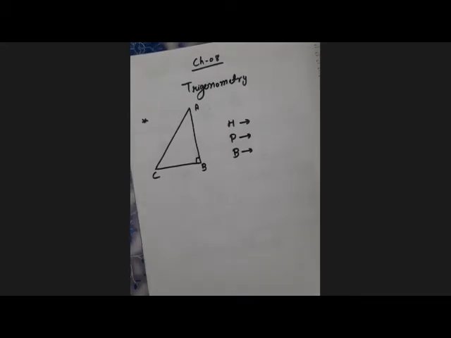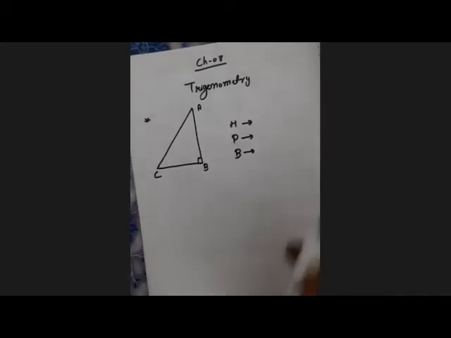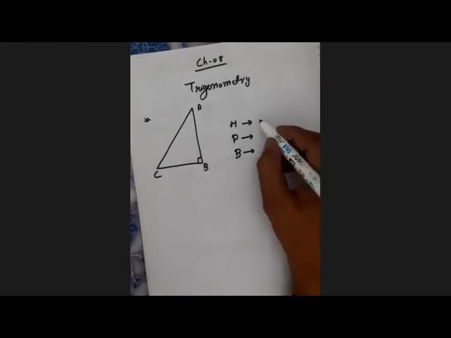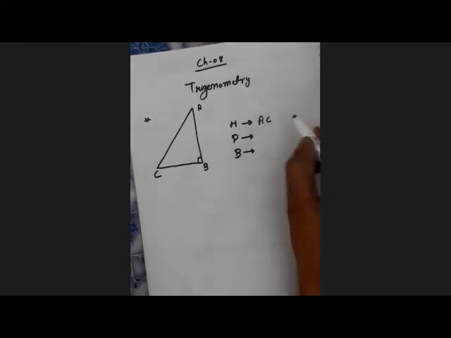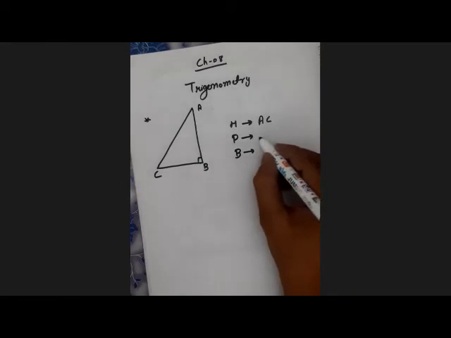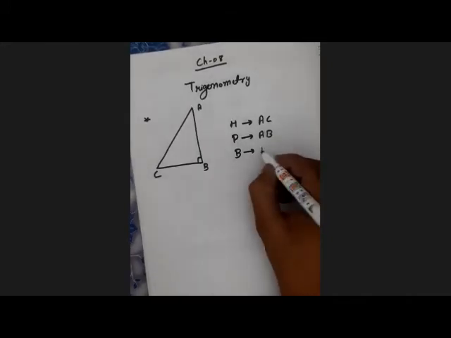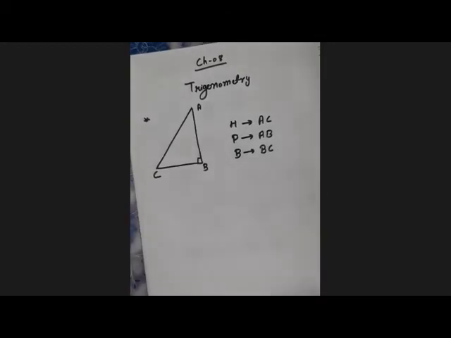You can answer, I have unmuted you. Yes, beta. Sir, AC is the hypotenuse. Which side? Sir, AC. Done. Now, perpendicular is? Sir, AB. Very good. Now, another is? Sir, base is BC. Very good.